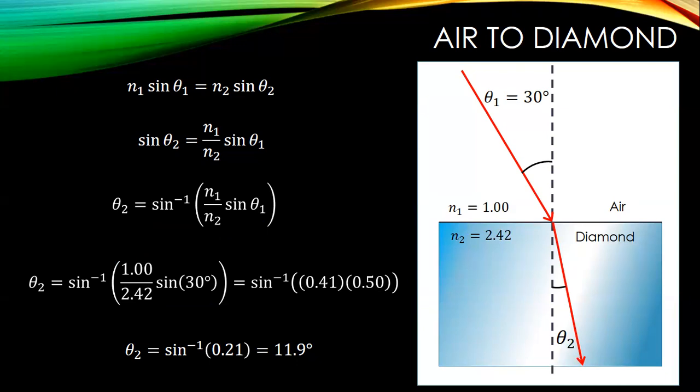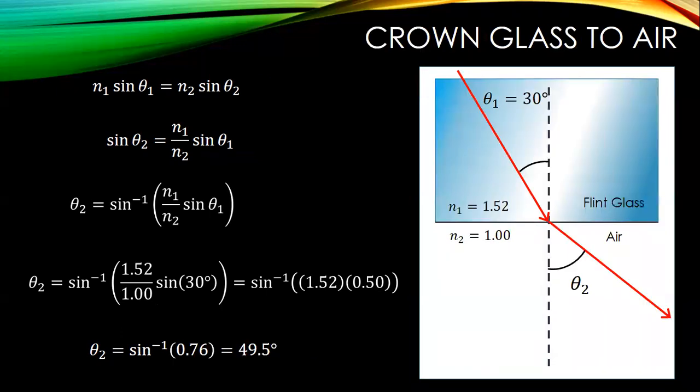You can even do it for going from higher index of refraction to lower index of refraction. So for instance, flint glass to air. Actually, it's not flint glass. This is crown glass. It's 1.52. In any case, again, we apply Snell's law. Again, we're going to pretty much get to the same point.